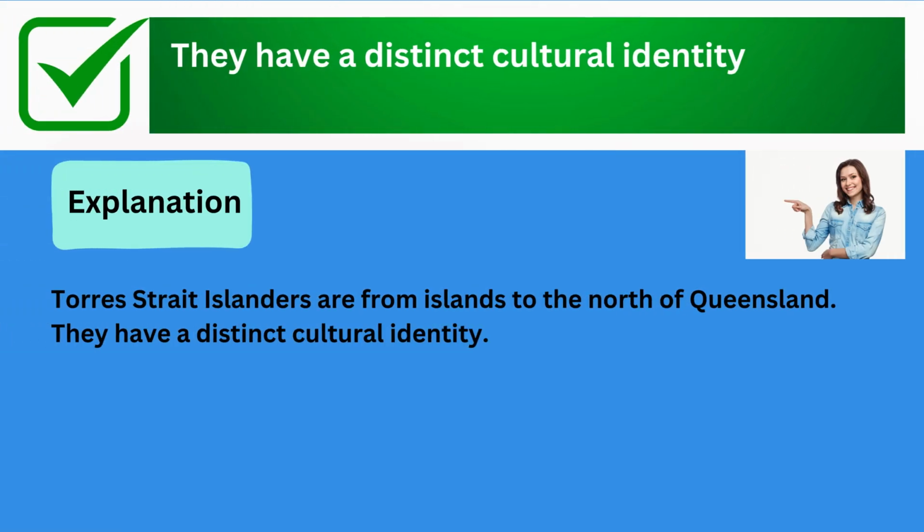The correct answer is they have a distinct cultural identity. Explanation: Torres Strait Islanders are from islands to the north of Queensland. They have a distinct cultural identity.